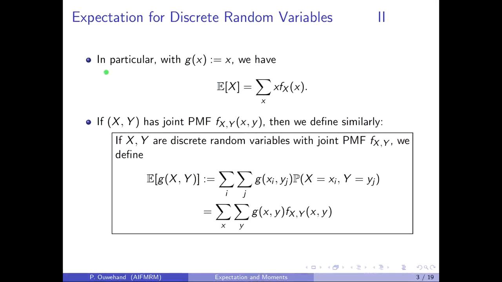In particular, if g is the identity function, i.e. g of x is equal to x, then the expectation of the random variable X is just the sum over all possible values of the random variable X of x times the probability mass function.